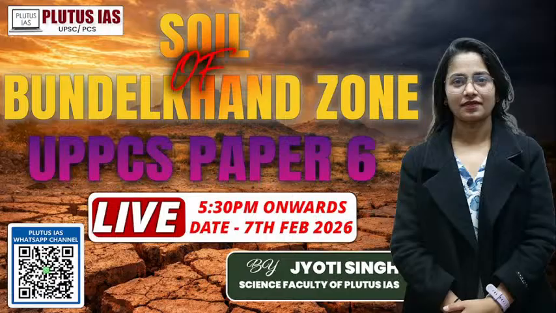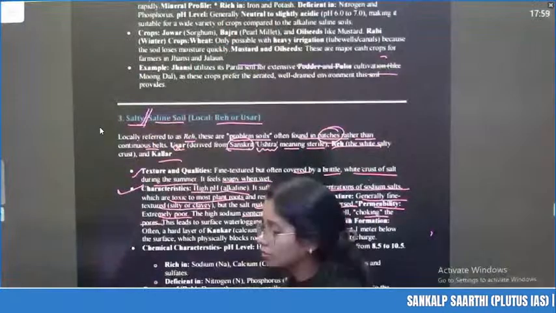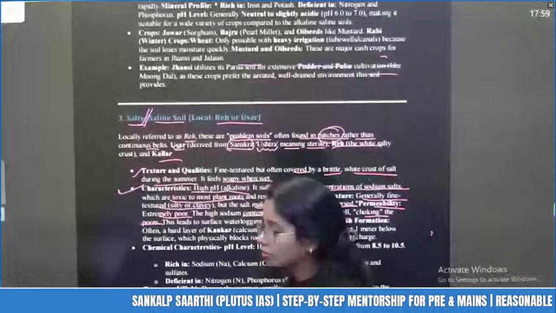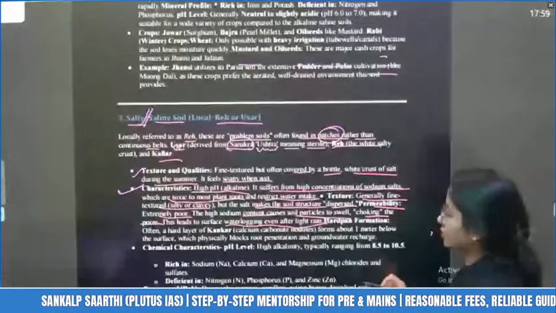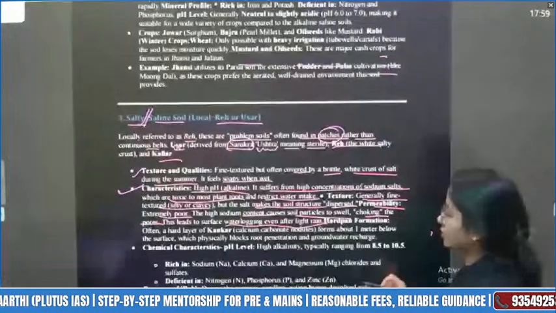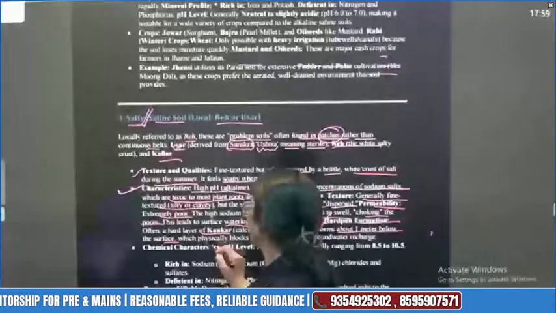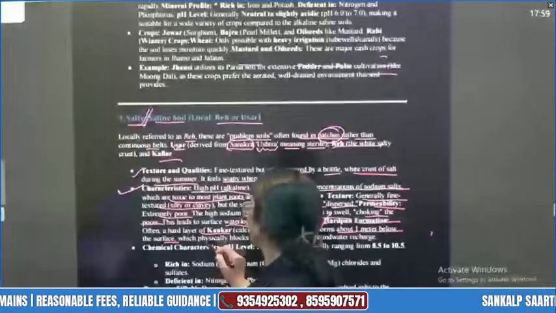The high sodium content causes soil particles to swell, choking the pores. Sodium concentration will be high, which will choke these pores. This leads to surface waterlogging even after light rain. Please, guys, know that. Hardpan formation: often a hard layer of kankar, calcium carbonate nodules, forms about 1 meter below the surface, which physically blocks root penetration and groundwater recharge.